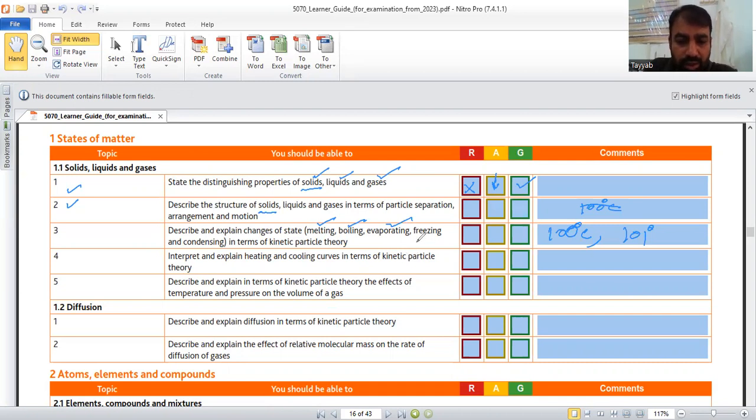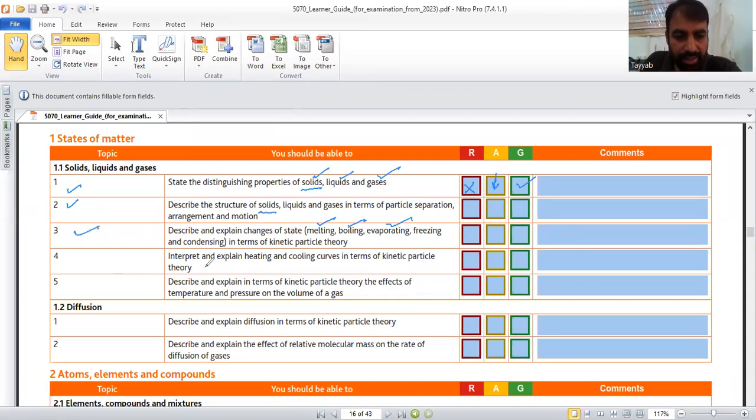Here we will discuss freezing. What is the difference between melting and freezing? If we increase the temperature above the melting point, it will melt the solid into liquid. And if we decrease the temperature of the liquid at the melting point, the liquid starts to change into solid. This is called freezing. Hope you are clear with this explanation.